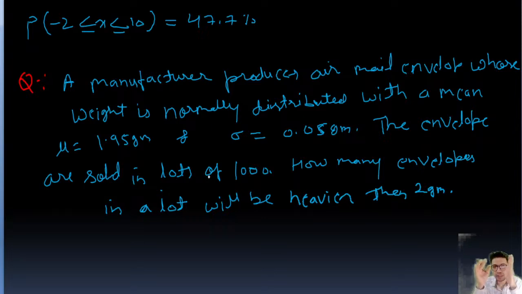So the average weight of that envelope is 1.95 gram. This is the average, right? So we have to find out how many envelopes in a lot will have weight heavier than 2 gram. That's what we need to find out. So we'll use the normal distribution. For that I'm going to make a figure first.